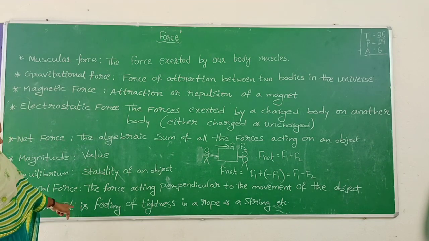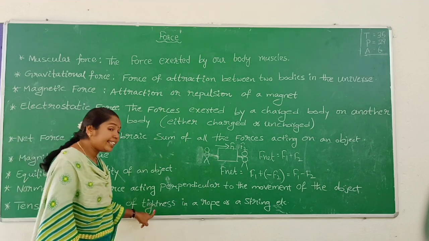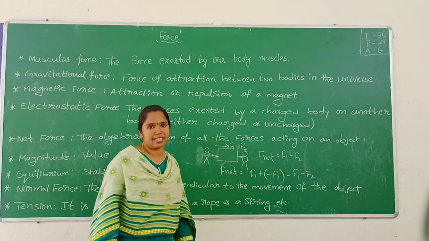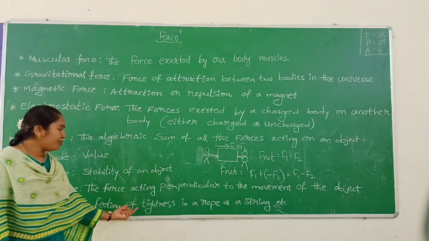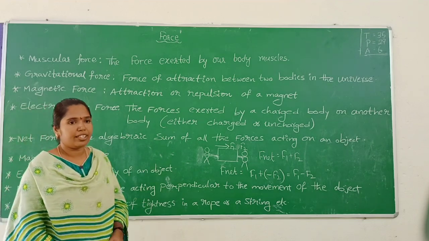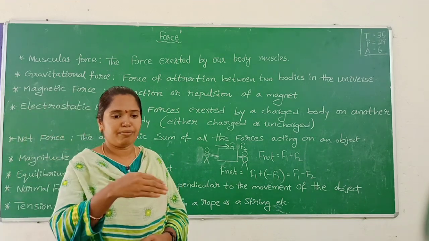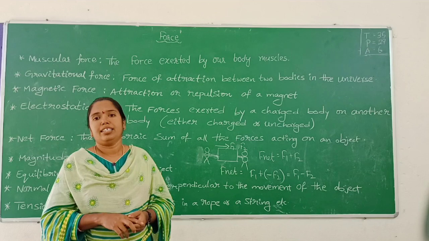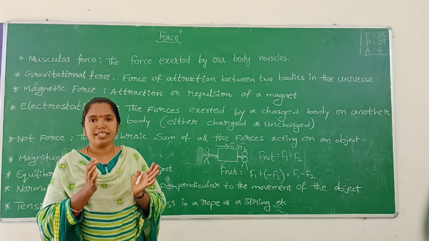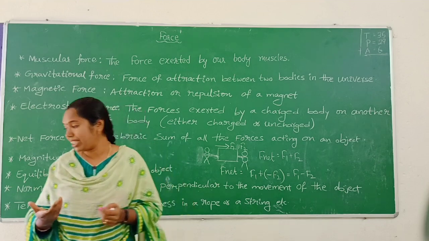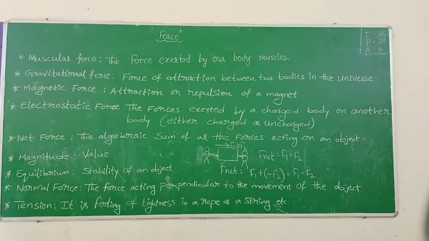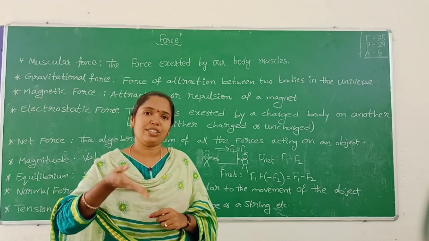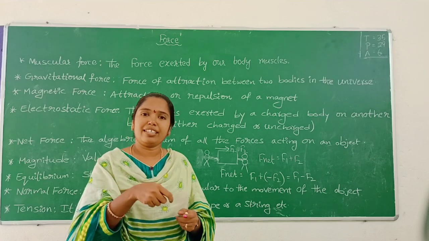And next one is tension. Tension means a feeling of tightness in a rope or string, etc. We see in our villages, any well, you take one bucket and tie the rope and release it into the well.